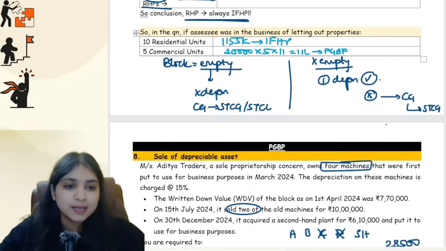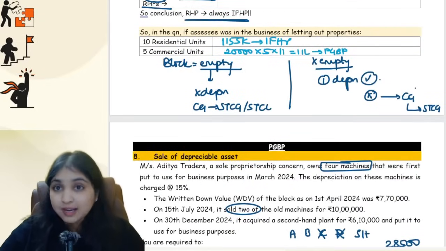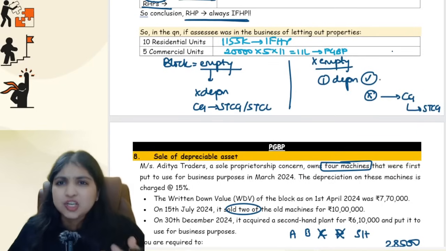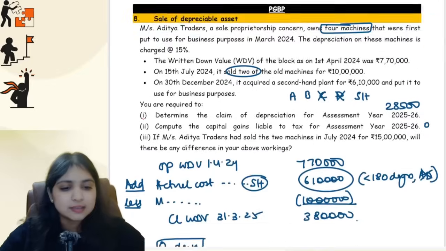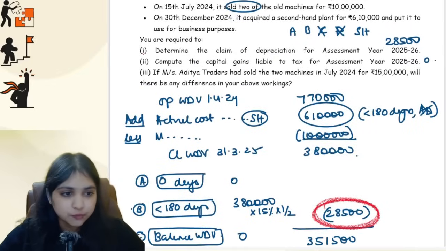If the block is not empty, I will first try for depreciation. Only if depreciation is not possible, only then I'll go to capital gains. Here depreciation was so easily possible. So if depreciation is possible, then no capital gains. So do I have any capital gains over here? No, I don't.